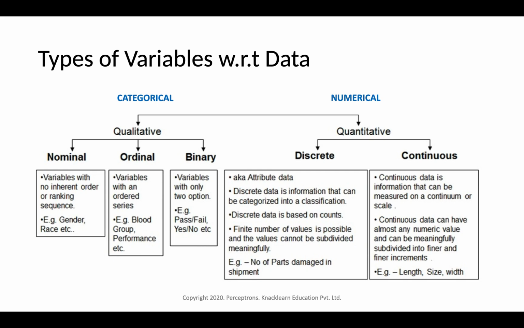Nominal are those variables with no inherent order or ranking sequence. When we have more than two values within the data which cannot be ranked or ordered, we call it nominal. To take an example, we can say race, or the type of house. A house can be a bungalow, an apartment, a condo, a flat.